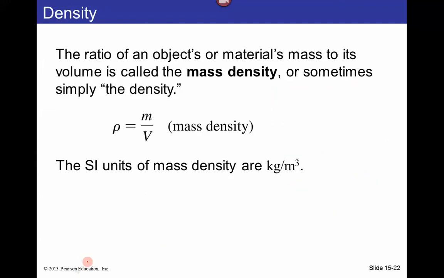Density. Density is just the mass divided by the volume. Okay, that's an important quantity that we are going to use a lot in thermodynamics. The units for density are kilograms per meter cubed.